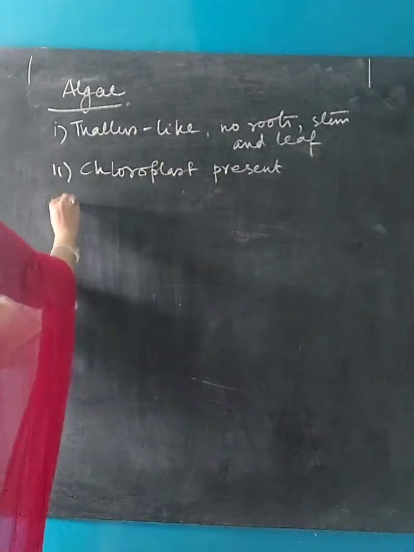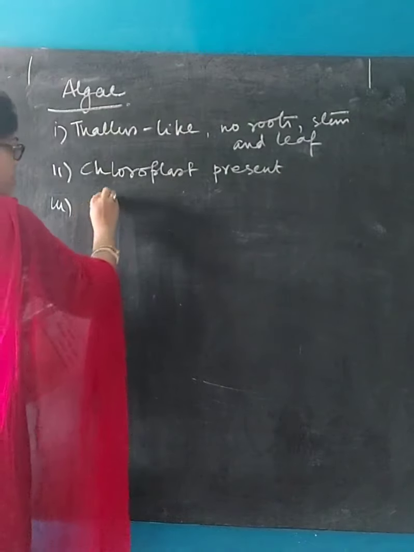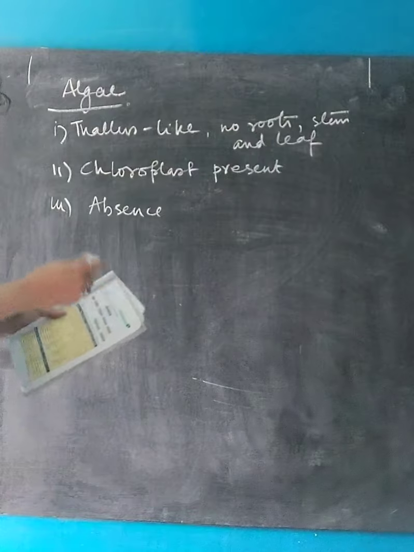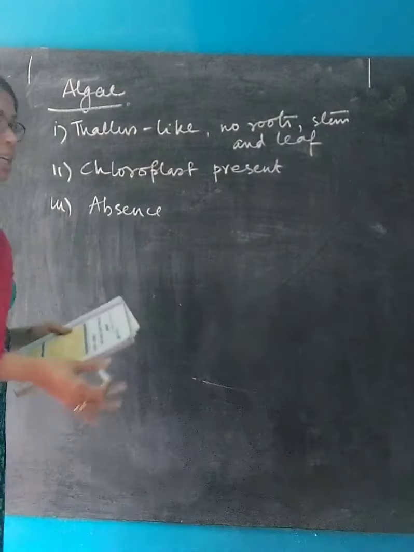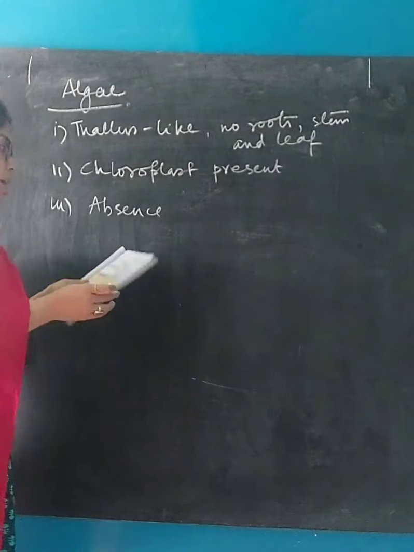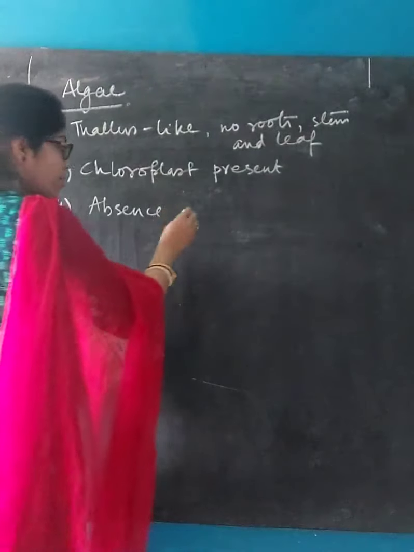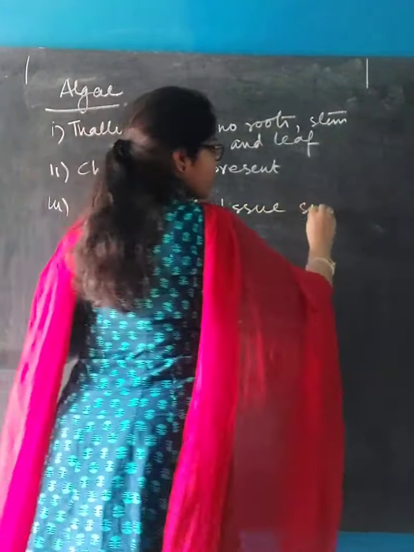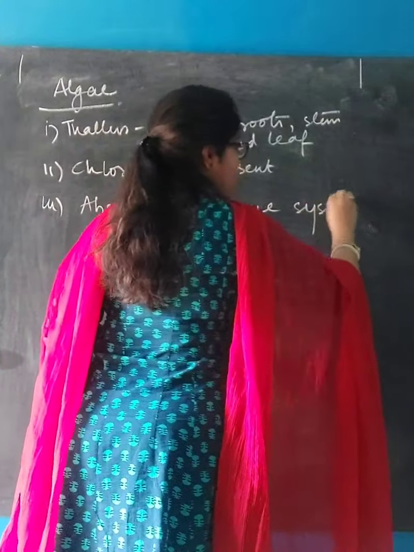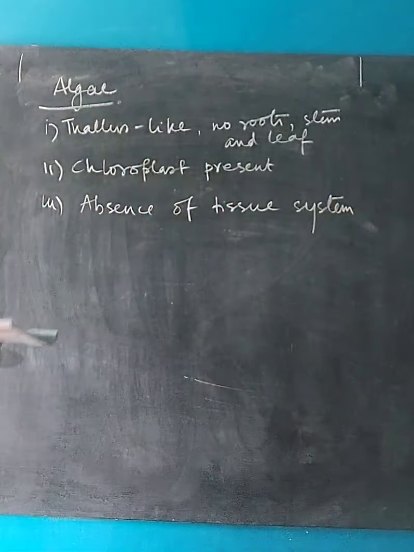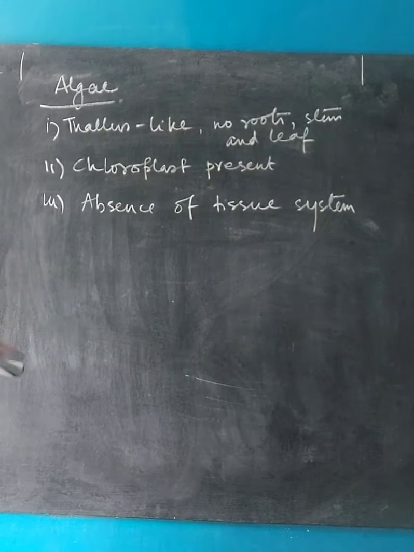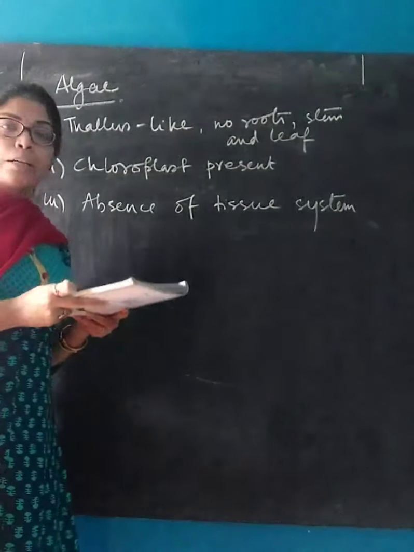Moving to the third point, which is absence of tissue system. This is not a very developed group under kingdom Plantae, so here tissue system is not properly developed. So these are the characteristics of the group algae, which is the first group under kingdom Plantae.